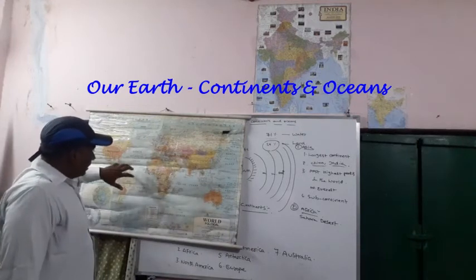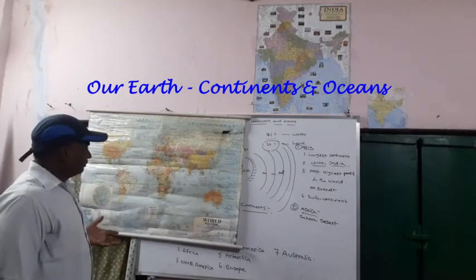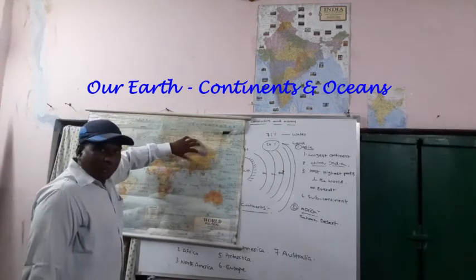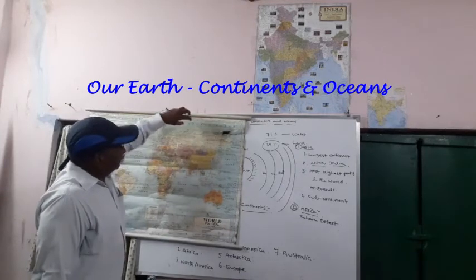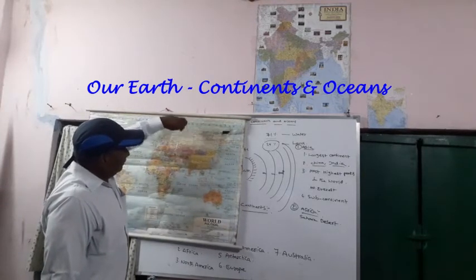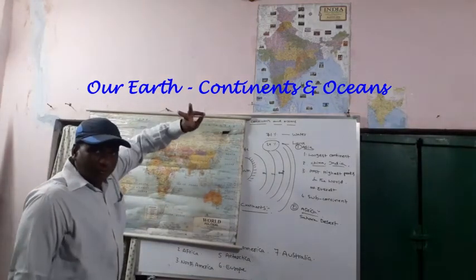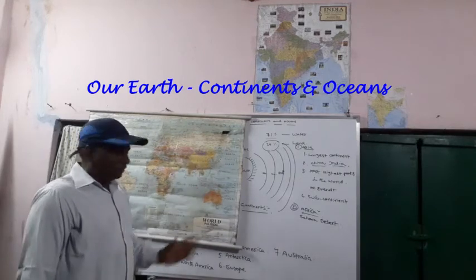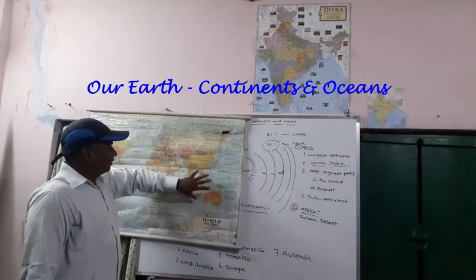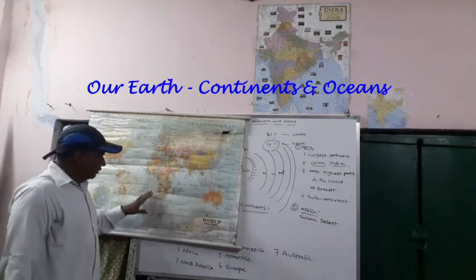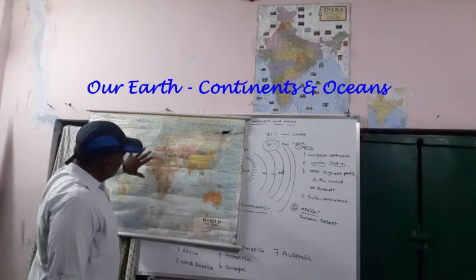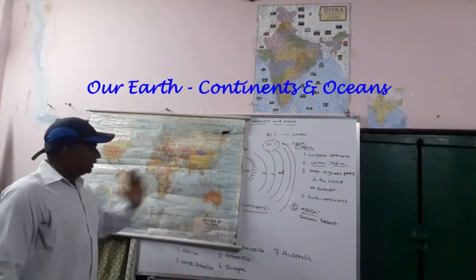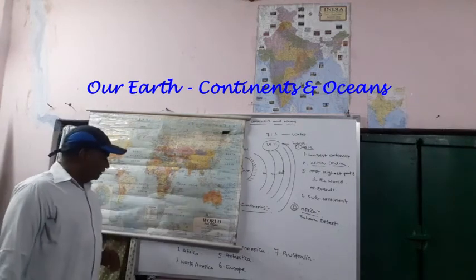Africa is covered by water on all four sides. If you observe the Asian continent, how many sides are covered by water? Three sides, as I just explained. Coming down here, all four sides have water. On the east side, the Indian Ocean is located.